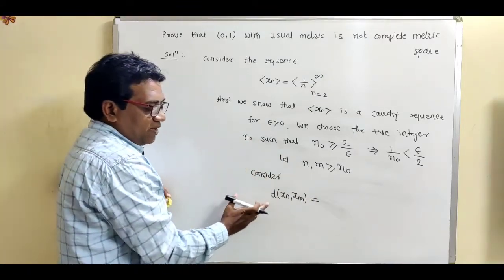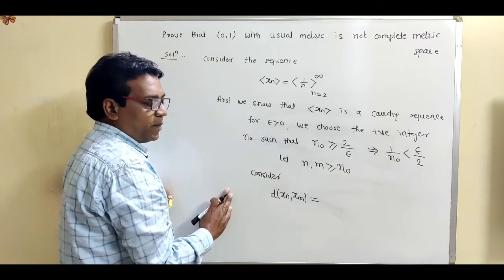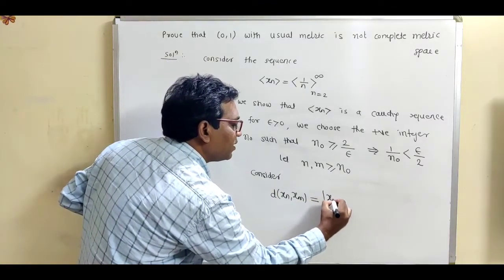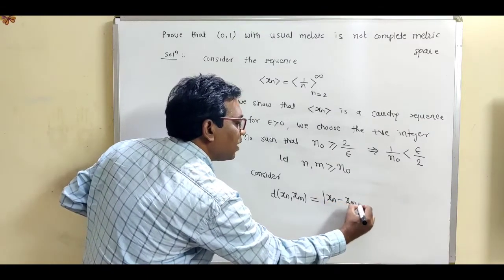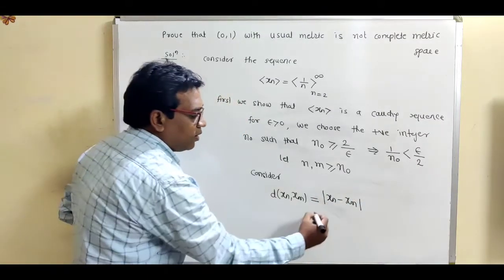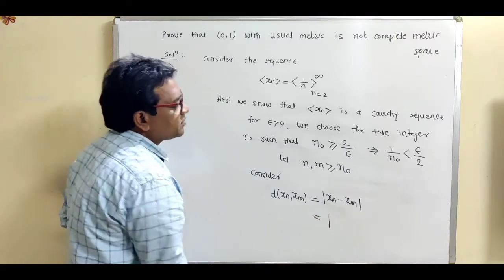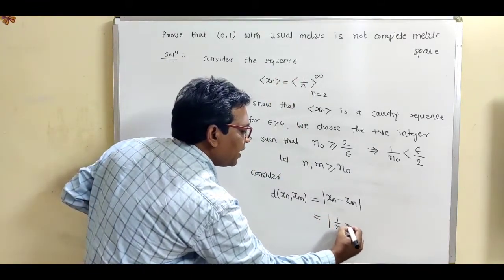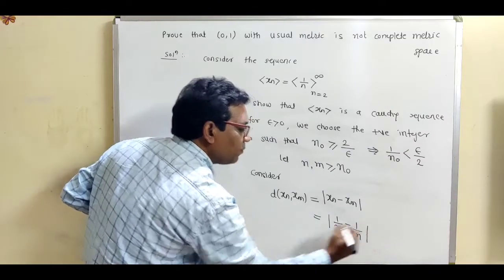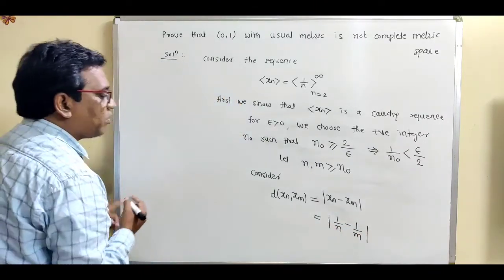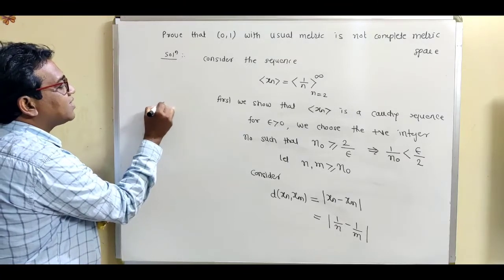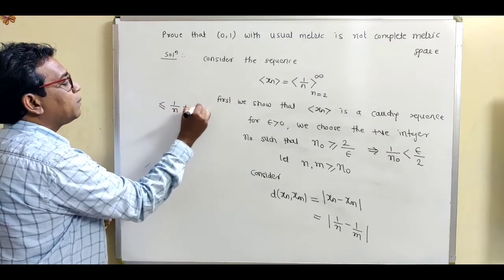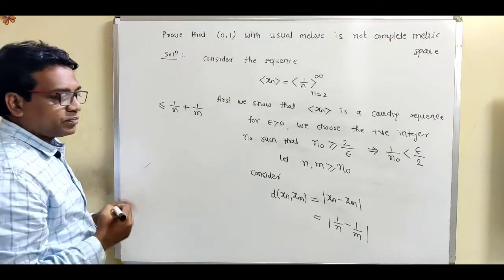So see, what is this d? d means it is the usual metric, and the usual metric is given by modulus of xn minus xm. So this is equal to this modulus. Now put the value of xn: this is 1 upon n minus 1 upon m. Just separate this modulus. So this is less than or equal to 1 upon n plus 1 upon m.